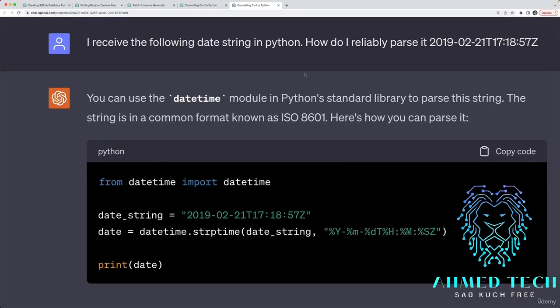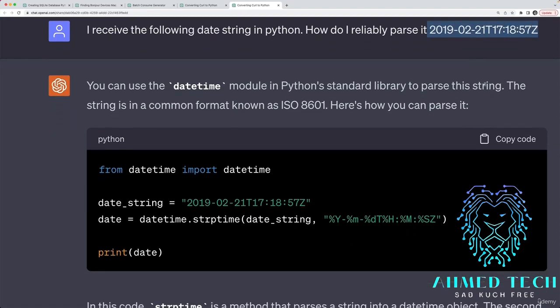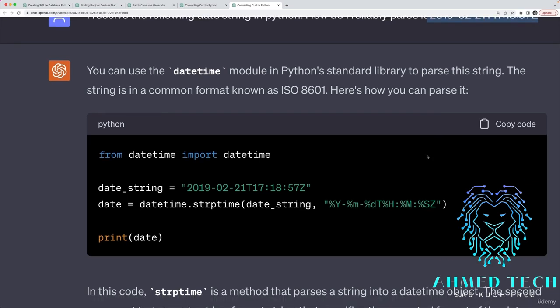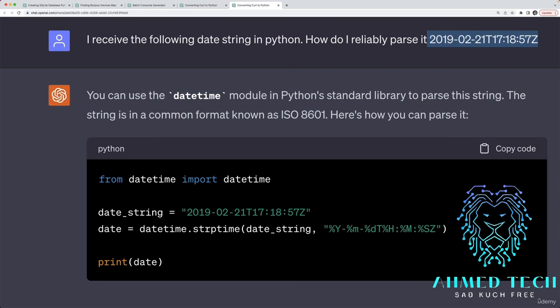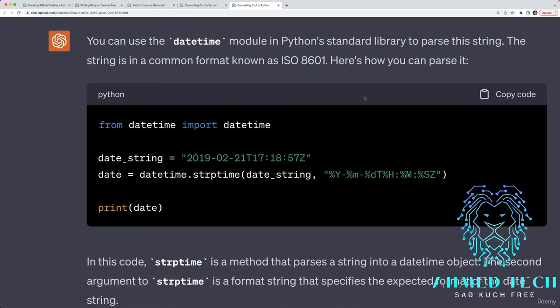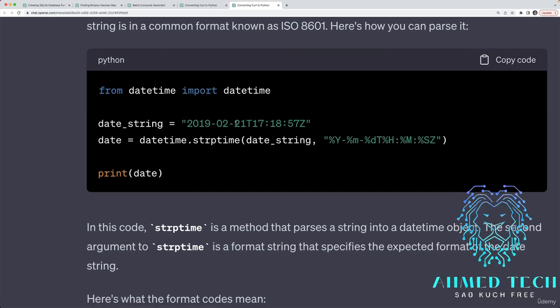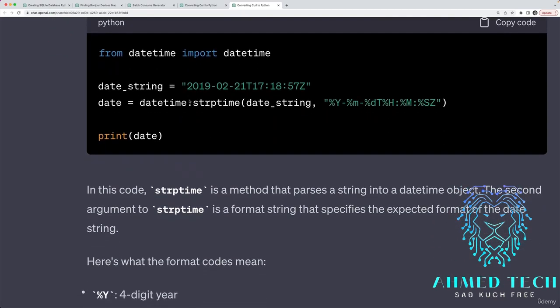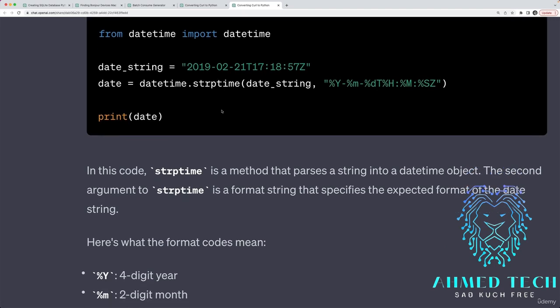This is completely separate, but I was getting back this date string in this format, and I wanted to parse it reliably. And I hate dealing with dates, so I asked for some help, and I said, can you help me reliably parse it? Here's the format. And it helped me. It gave me some Python code to do exactly that, right? Using the datetime library, we provide the date string and provide this format.